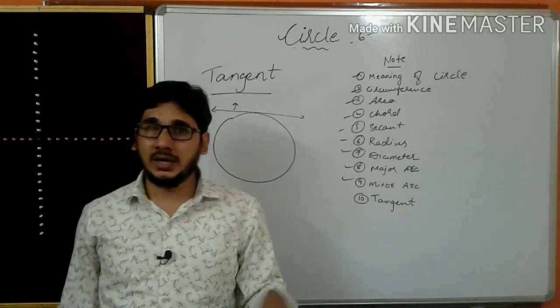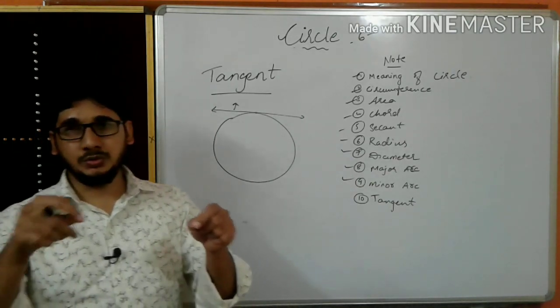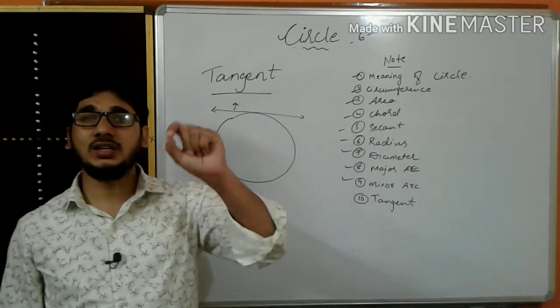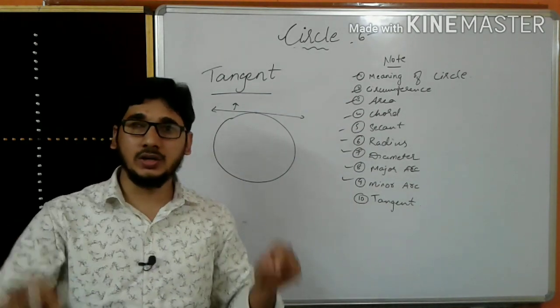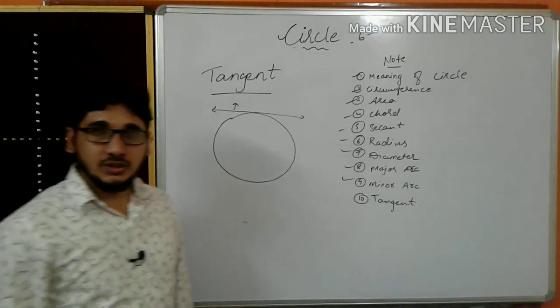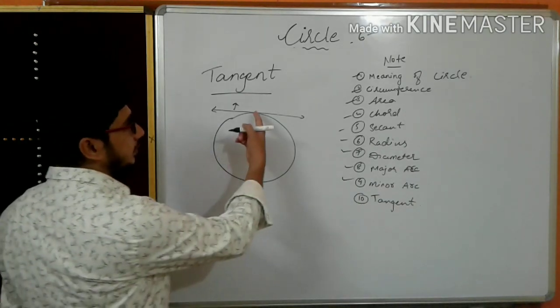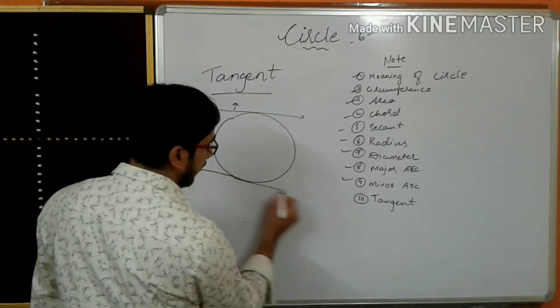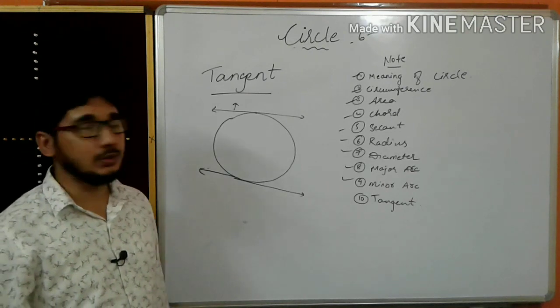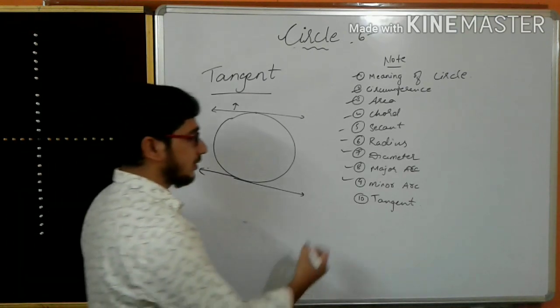For example, take a bangle and keep a broomstick or anything on the bangle so that it touches at only one point. That line we call a tangent. So how many parallel tangents can we draw? Only two. See, these are the parallel tangents. That's all we are able to draw. Now one more thing is there.